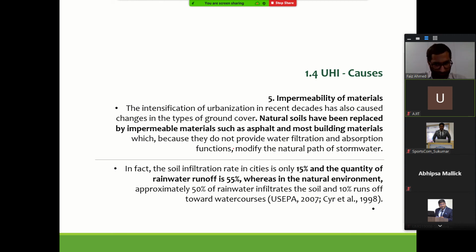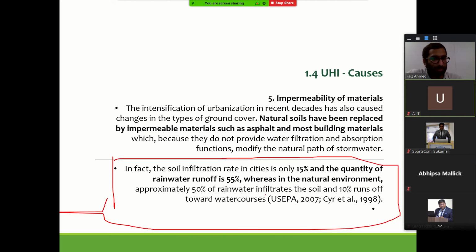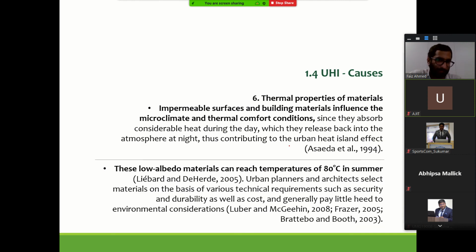Natural soils have been replaced by impermeable materials such as asphalts and other building materials that will have an impact on this. In fact, soil infiltration rate in a city is only 15%, and the quantity of rainwater runoff is 55%. Whereas in a natural environment, approximately 50% of rainwater infiltrates into soil, and only 10% of water is runoff actually. This is a good comparison between what happens in a city and what happens in the rural context. So choice of material in all this is very important.